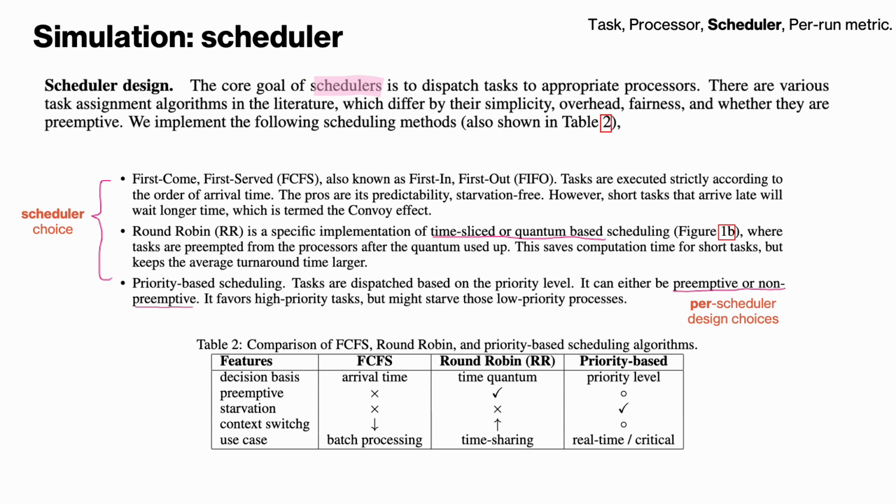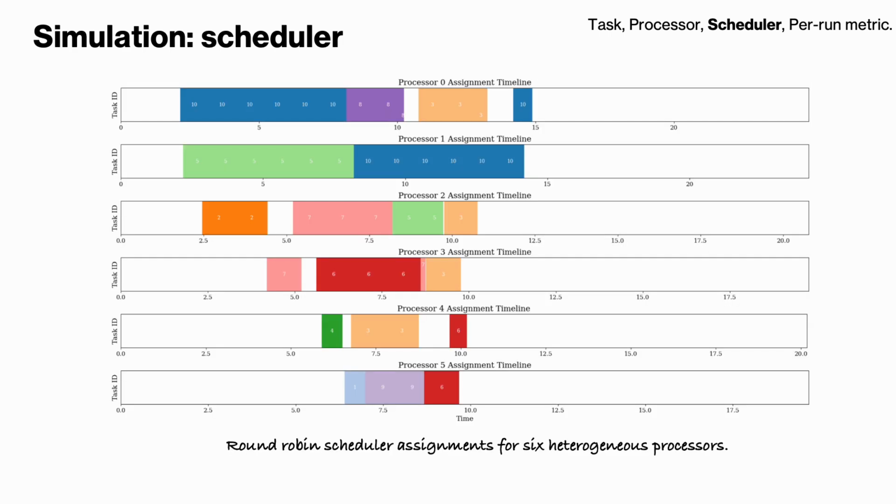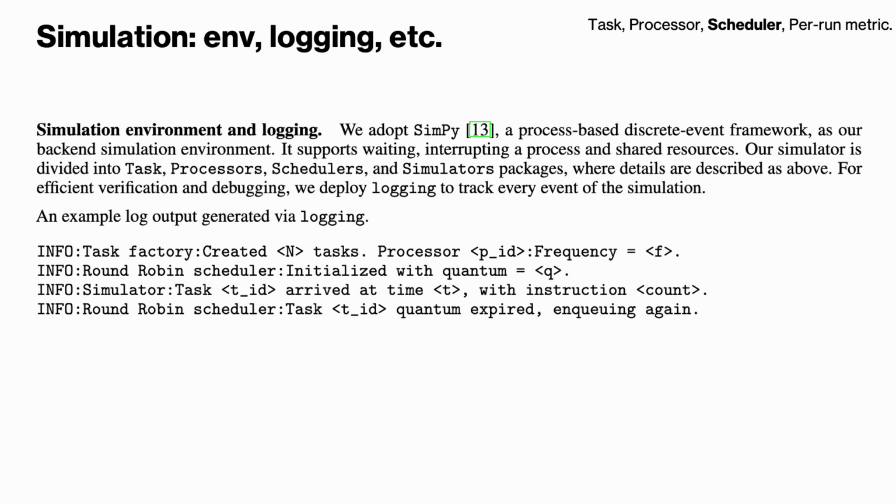We consider 3 types of schedulers for assigning tasks to processors here. There are also per-type attributes, for instance, time quantum, that need to be tuned. An example result of round-robin scheduler assignment for 6 cores is shown here. We adopt SimPy as the back-end environment, supporting the different simulation parts. A logging system is used for collecting data, verification, and debugging.